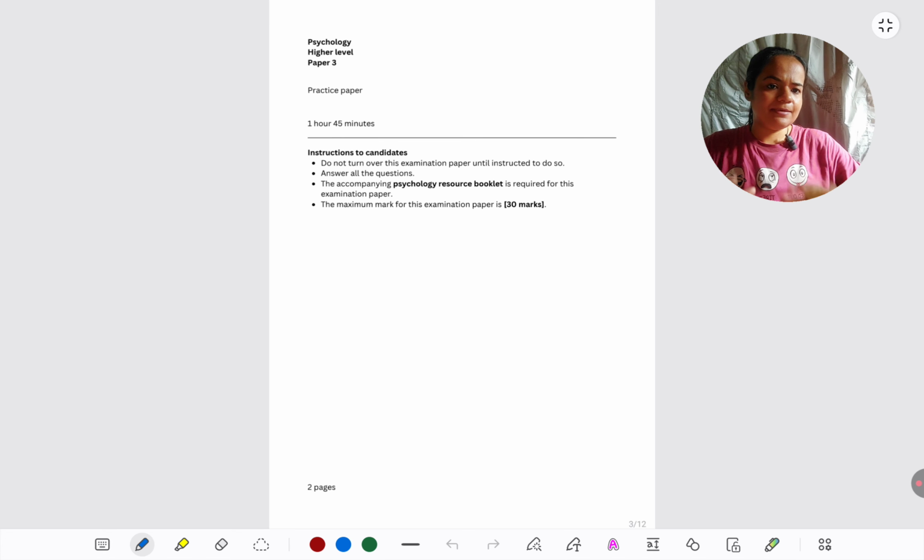Okay, these are some standard instructions just like you see on the actual paper. So basically the instructions are about what time duration you have. You can focus on how there is only 1 hour 45 minutes. As we go along, I'll give you possible suggestions for distributing your time, and the total paper is for 30 marks. Many teachers will tell you can't get full 30 marks, but you can if you meet mark scheme requirements. So at least you can come very, very close to getting 30 marks. Paper 3 is very, very scoring.